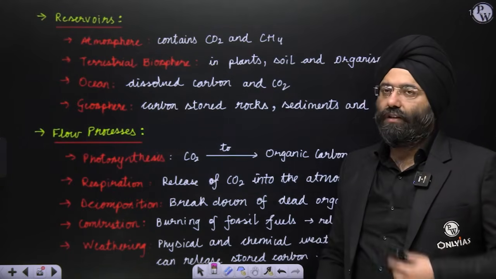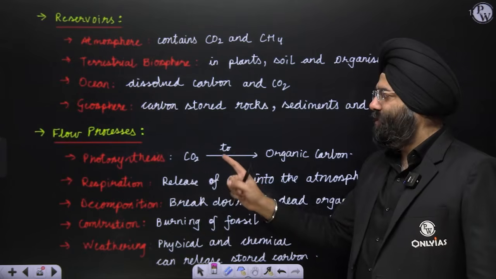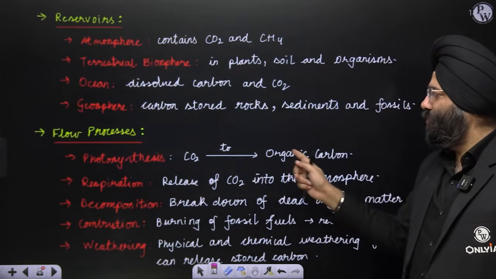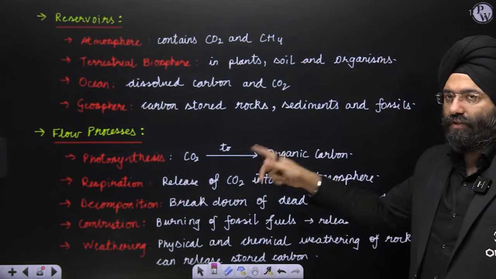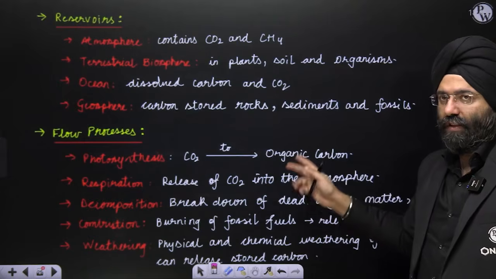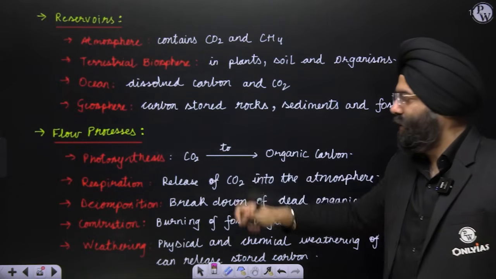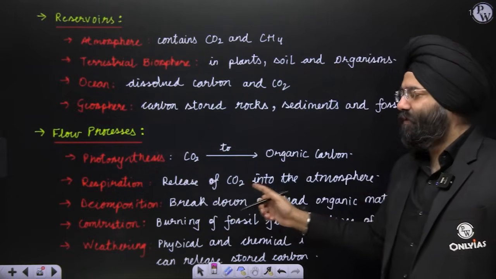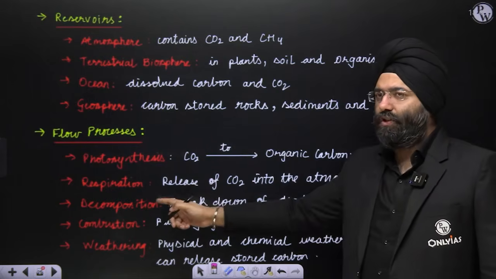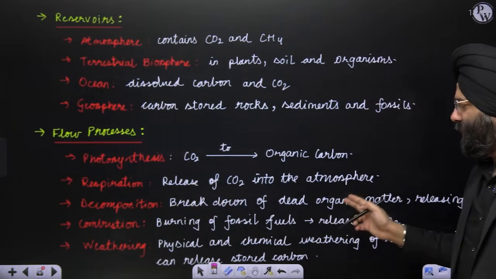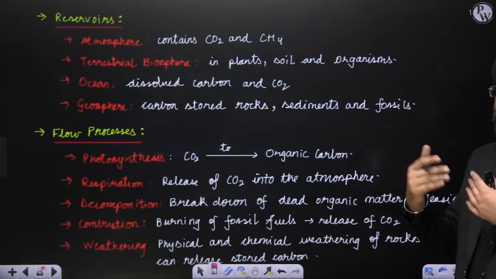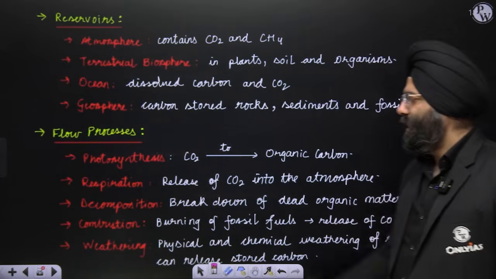Flow processes. Now, if you see photosynthesis, in which carbon dioxide is converted to organic carbon. Change of state or change of reservoir. This is in the plant. Now, this was in the air. Respiration: release of carbon dioxide into the atmosphere. Decomposition: breakdown of, let us say, dead organic matter, through which carbon dioxide or carbon gases are released.